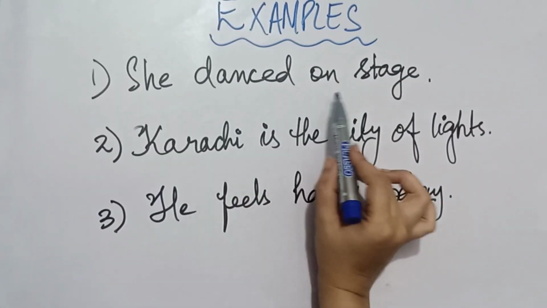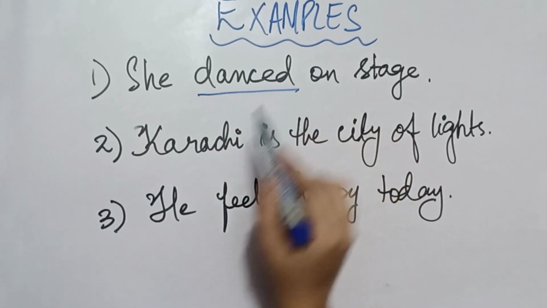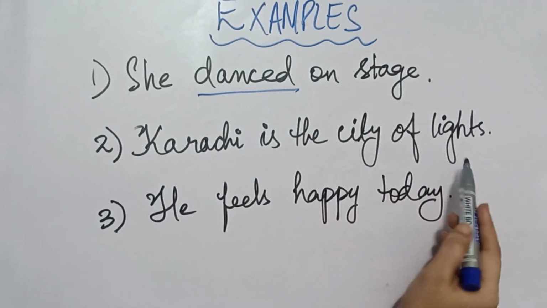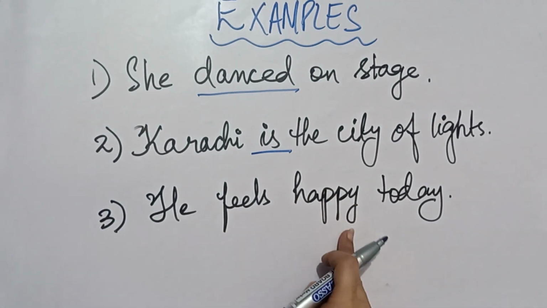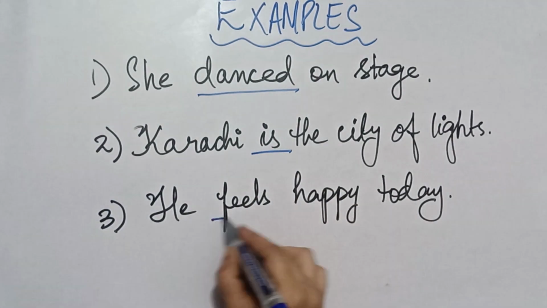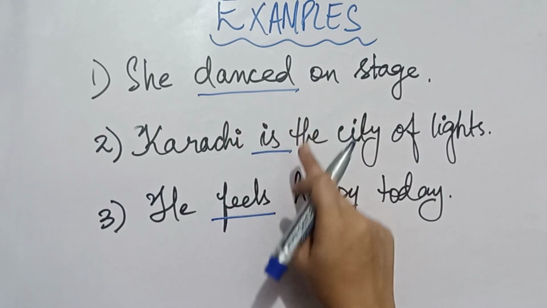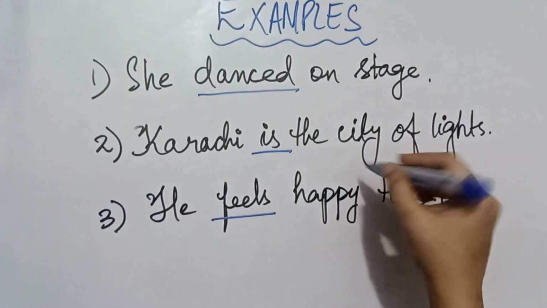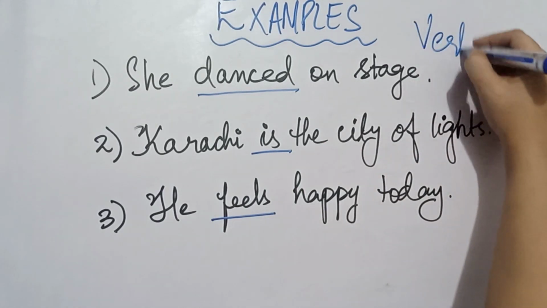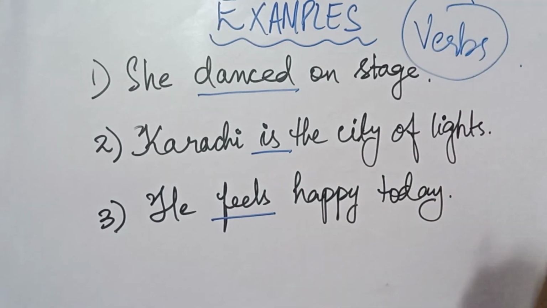Number 1, she danced on stage. Here danced is an action verb. Number 2, Karachi is the city of lights. Here is is the stative verb. Number 3, he feels happy today. Here feels is the stative verb. Danced, is, and feels are the examples of a verb over here. So I think it would be clear now.